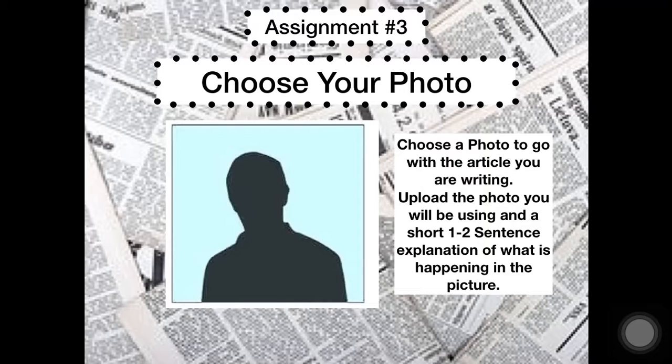I want you to upload that photo, and I want you to give me a 1 to 2 sentence explanation of what is happening in your photo. So you can just upload that photo under assignment 3, and be sure to add in the comments of assignment 3 that 1 to 2 sentence explanation of what's happening in that photo.